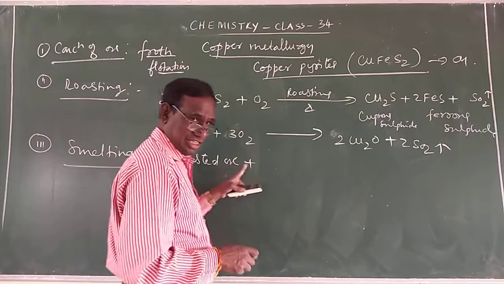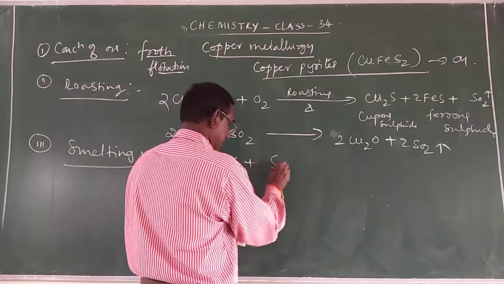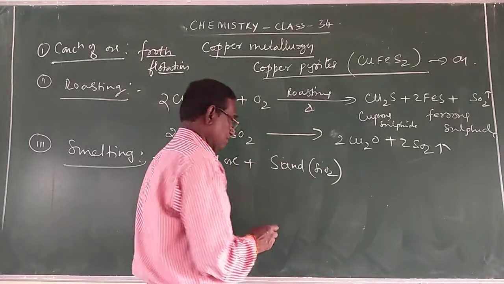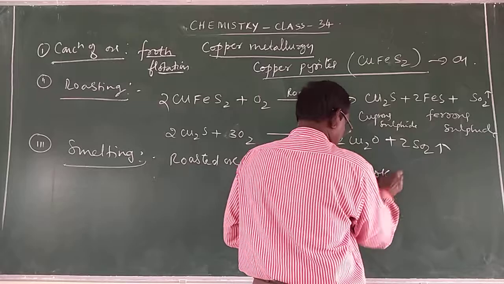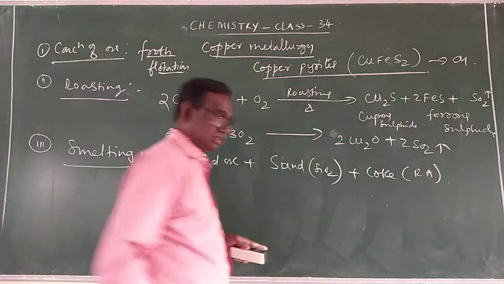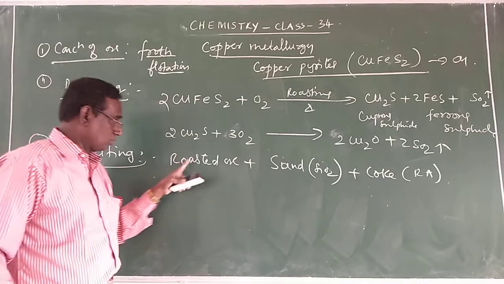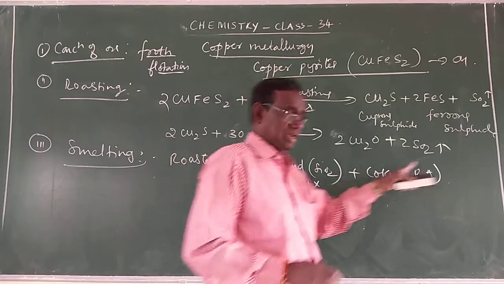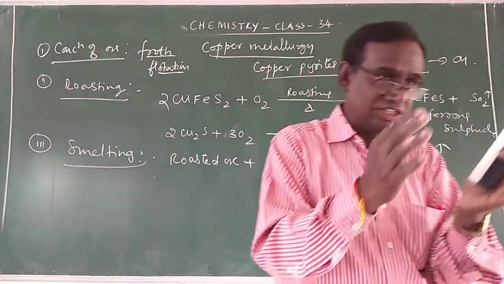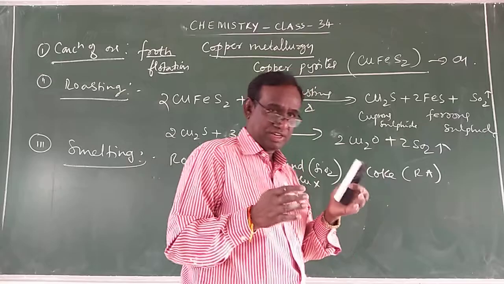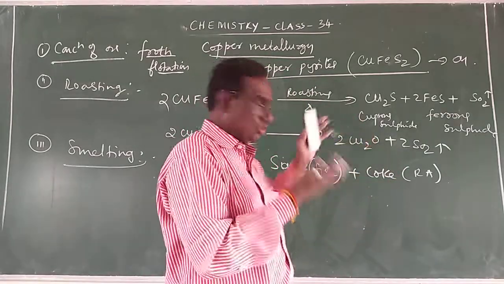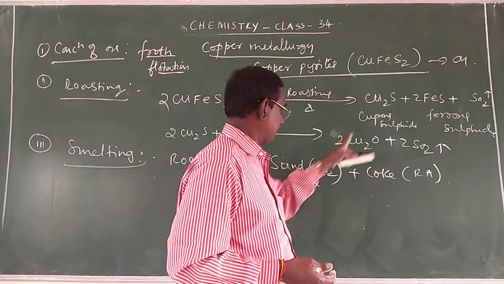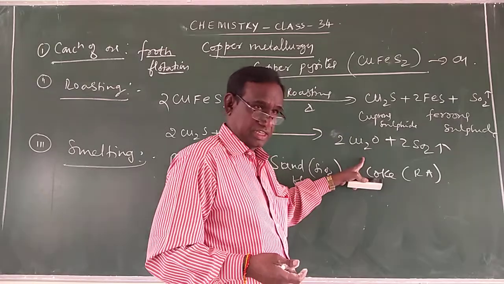The suitable flux here in copper is sand or silica, which is nothing but SiO2, and coke is the reducing agent. That means in the smelting stage, the roasted ore is mixed with sand, silica, which acts as flux, and coke, which acts as reducing agent. This mixture is heated in a blast furnace with excess of air, so that all the cuprous sulfide is converted into cuprous oxide.